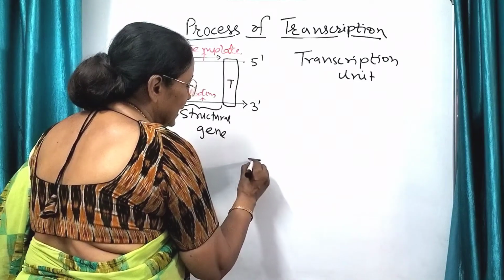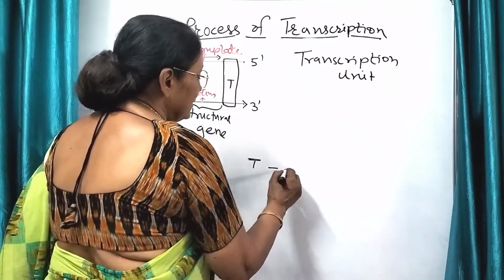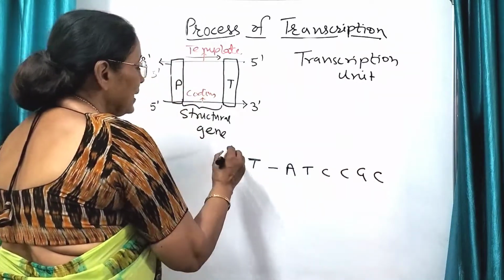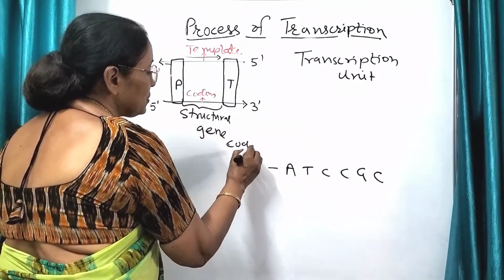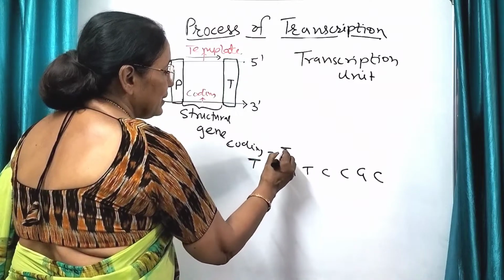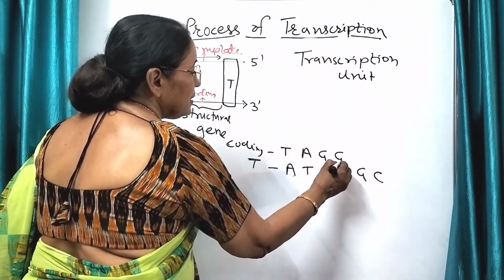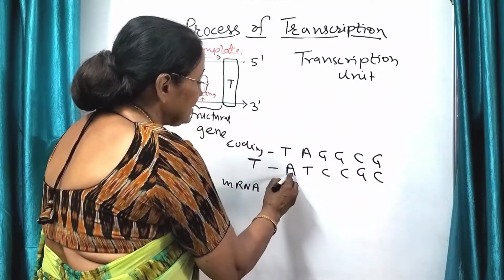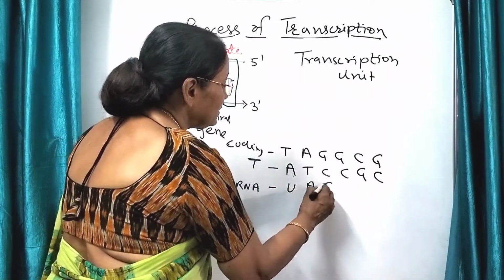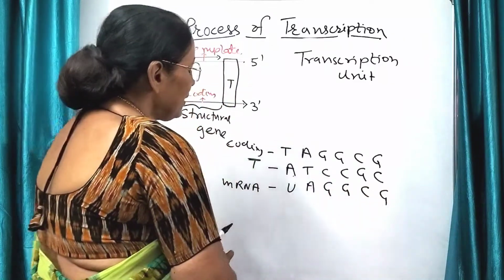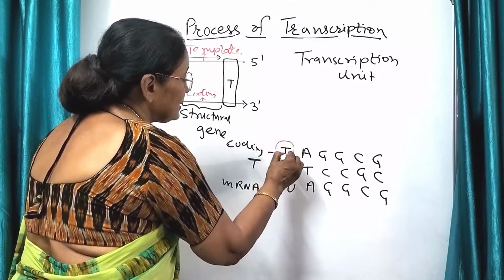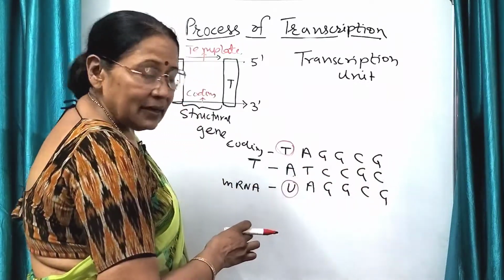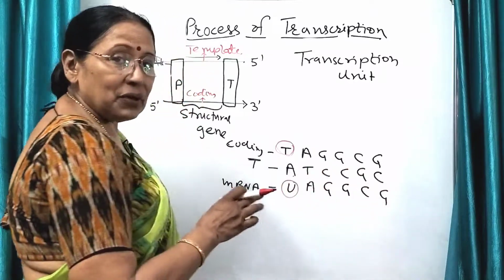Suppose this is the template strand and it has the sequence A, T, C, C, G, C. Then in case of your coding strand, it will be A, here it is T, A, G, G, C and G. In case of mRNA, A will pair with U, then A, G, G, C and G. You can see here that the only difference is that in place of T it is U, whereas A, G, G, C, G are the same.